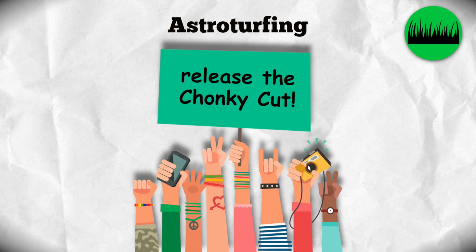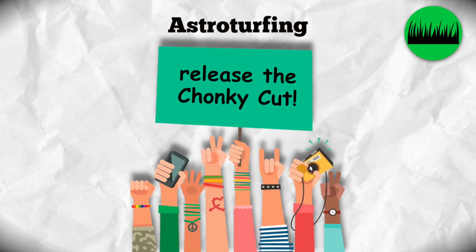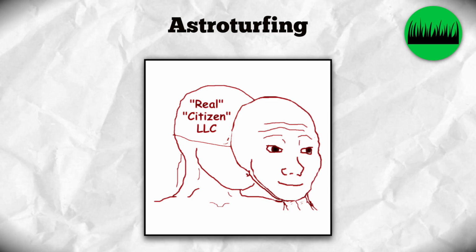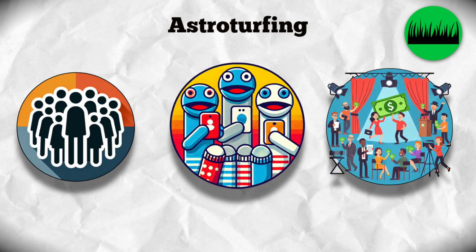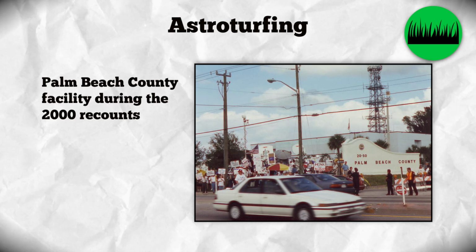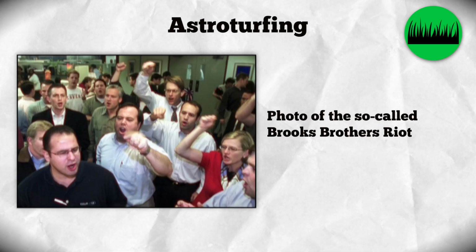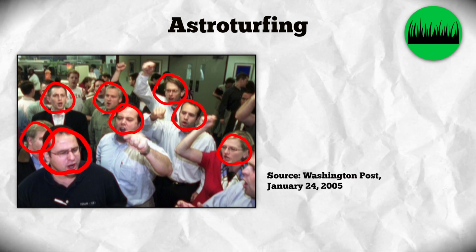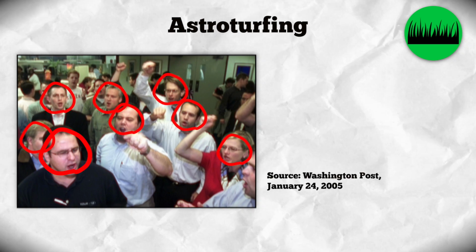Astroturfing. When private citizens band together for a cause they believe in, it's called grassroots support. But when political campaigns fake that support through tactics like shadowy groups, sock puppet accounts, or paid actors, it's called astroturfing. A famous example, the Brooks Brothers riot, occurred during the 2000 Florida recount, when apparent ordinary citizens protested to disrupt the process, but it turned out that many of the protesters were actually Republican operatives.